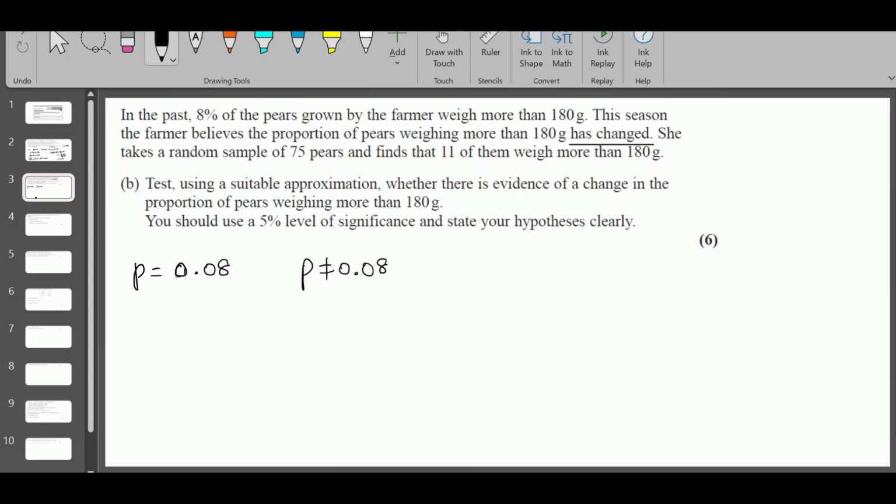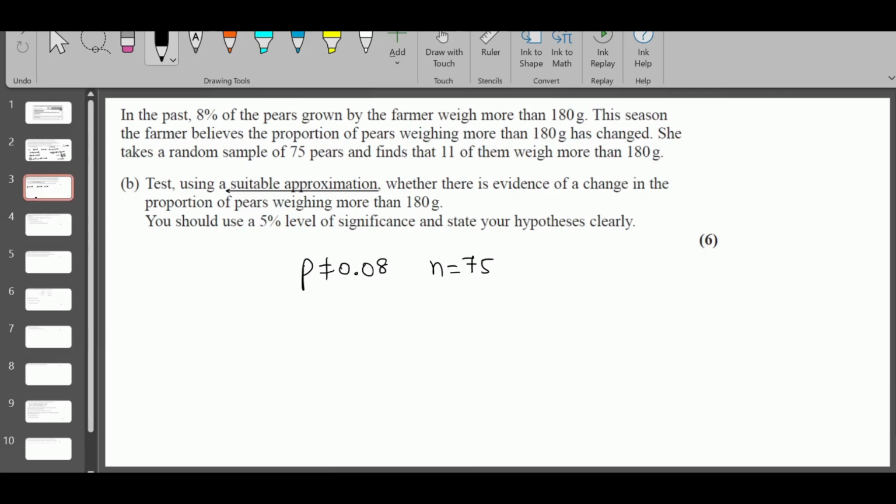She takes a random sample of 75 pears and finds that 11 of them, that's the observed value, weigh more than 180. Every word is important. If they say 11 of them weigh less than 180, you need to take 75 minus 11, which is 64, weigh more than 180. That's why you need to read the question carefully, word by word. Test using a suitable approximation whether there is evidence of a change in the proportion of pears weighing more than 180. You should use this significance level and state your hypotheses clearly.